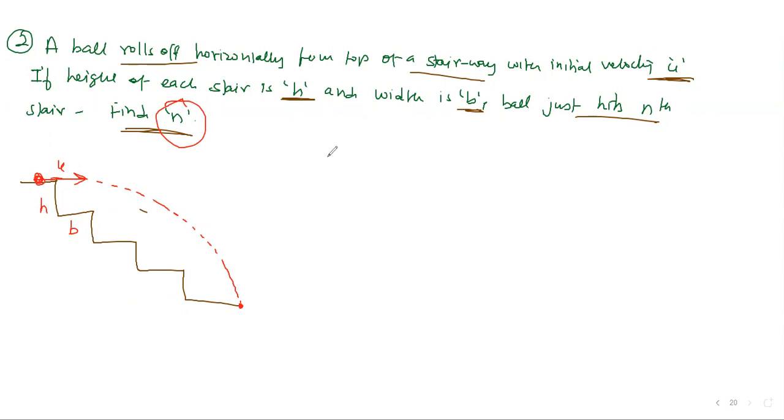So let's write the equations of motion. Remember, the equation of motion in the x direction is u into t, and in the y direction it is half g t square. Let's calculate the total horizontal distance travelled and the total vertical distance travelled in this case. What is the x distance?